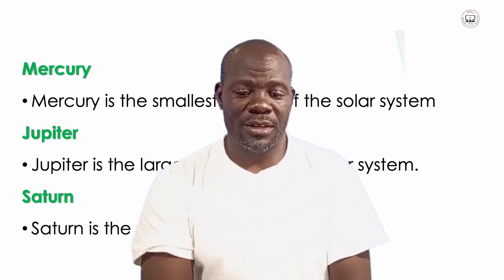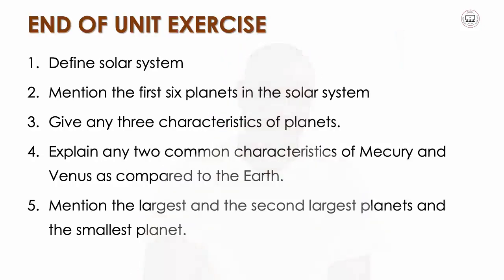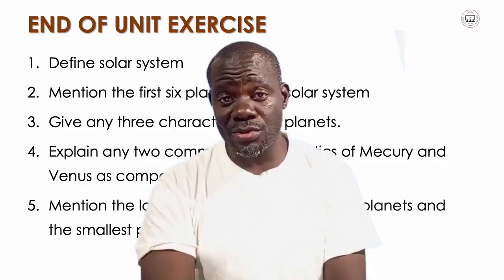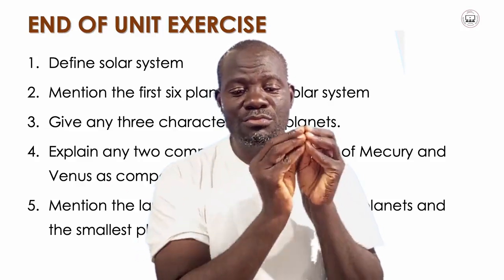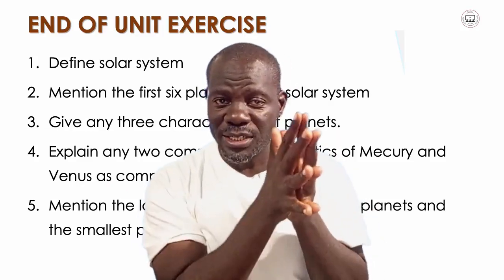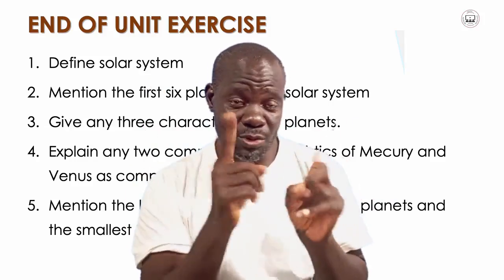But before I leave you, here with me is an exercise. Number 1, define the solar system. Number 2, mention the first 6 planets in the solar system. Number 3, give any 3 characteristics of planets. Number 4, explain any 2 common characteristics of Mercury and Venus as compared to the Earth. Question number 4 needs understanding. You have to see what happens to Mercury and Venus, what they have in common as compared to the Earth. We have talked about that.